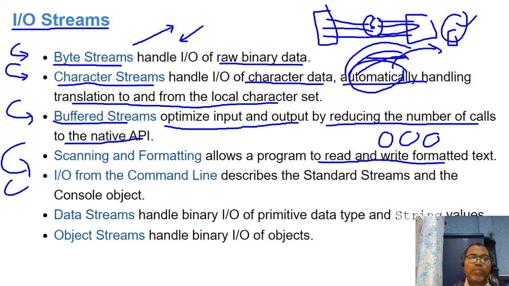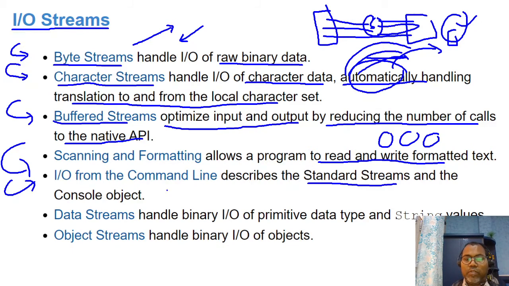And sometimes I want to read data from my console or from the command line. For that they have some standard streams. We know that whenever we run a Java program, we get our standard output on the console. So the standard output and standard input are offered, as well as input received from the command line.